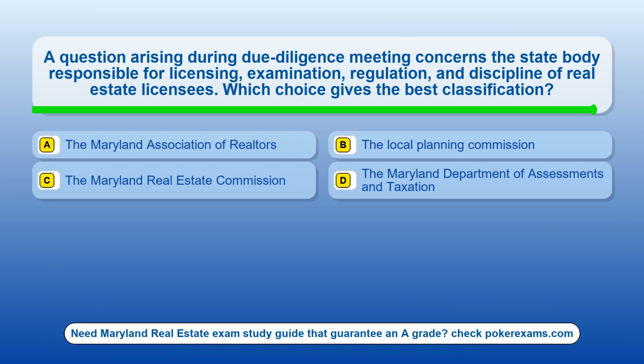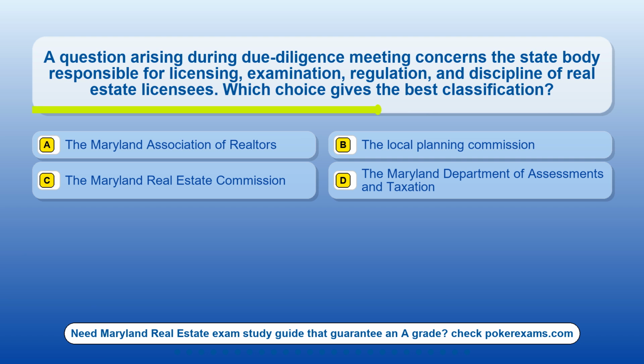Question 7. A question arising during due diligence meeting concerns the state body responsible for licensing, examination, regulation, and discipline of real estate licensees. Which choice gives the best classification? Option A, the Maryland Association of Realtors. Option B, the Local Planning Commission. Option C, the Maryland Real Estate Commission. Option D, the Maryland Department of Assessments and Taxation.